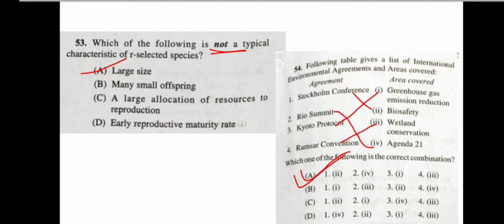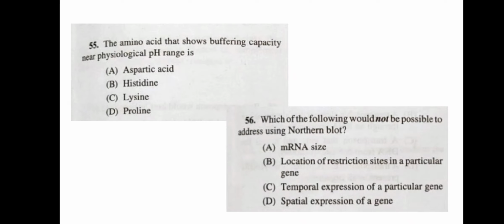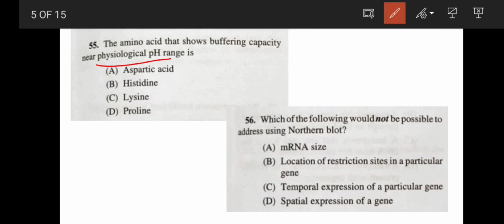Coming to the next question: the amino acid that shows buffering capacity near physiological pH range is histidine.